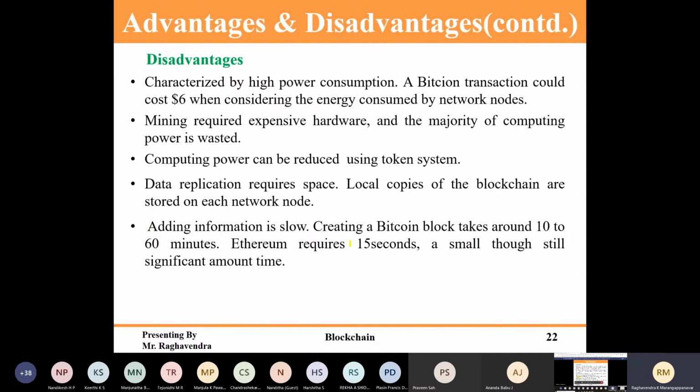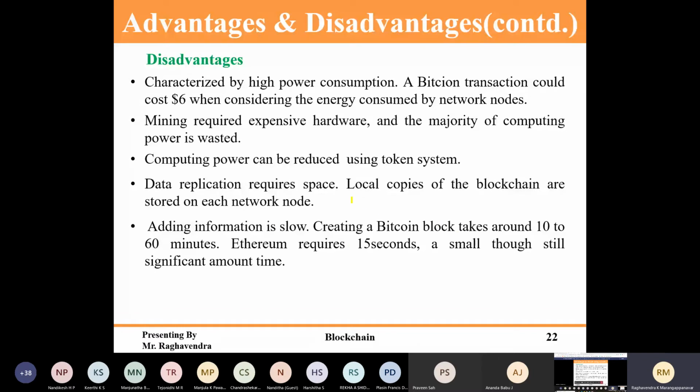Disadvantages: there are a lot of disadvantages. Mining requires expensive hardware, so not everyone gets the opportunity to mine a block, and a lot of computation is required. Those computational equipments are very costly, so a normal person cannot buy them.